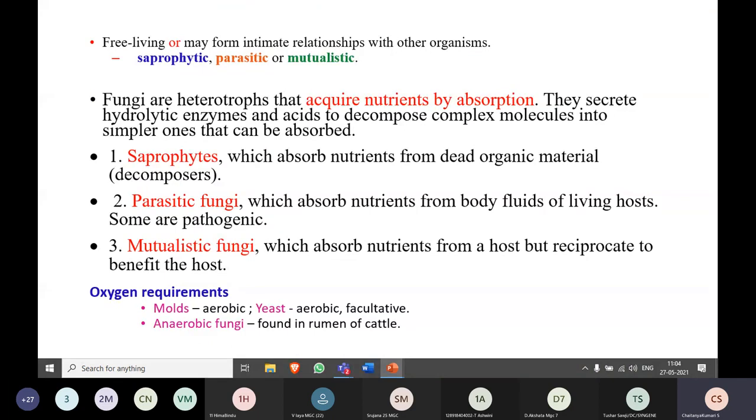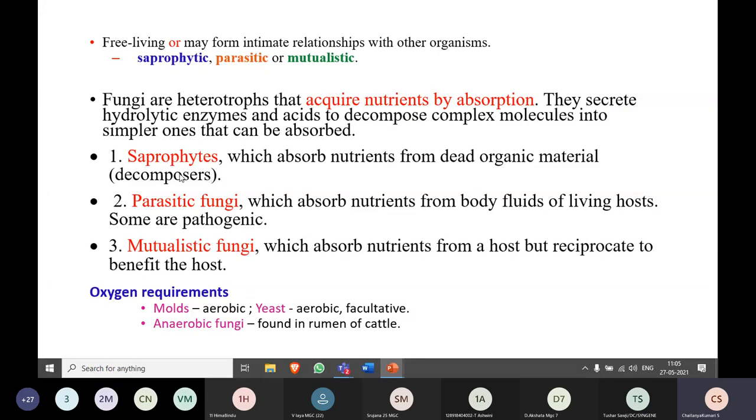And when you look at these fungi, depending upon how they acquire the nutrients, they have been divided into three types: saprophytic fungi, parasitic fungi, and mutualistic fungi. Broadly, we can divide these fungi into three types, depending upon the relationship with other organisms, or depending upon how they absorb the nutrients. So the first one is the saprophytic fungi, which absorb nutrients from dead organic matter. Most of the fungi are saprophytic fungi.